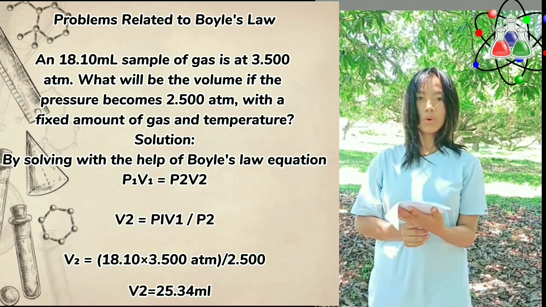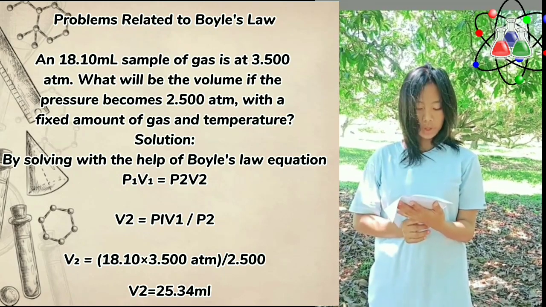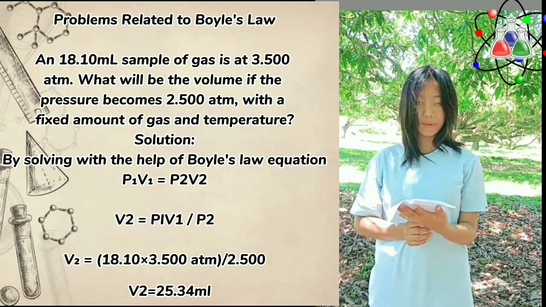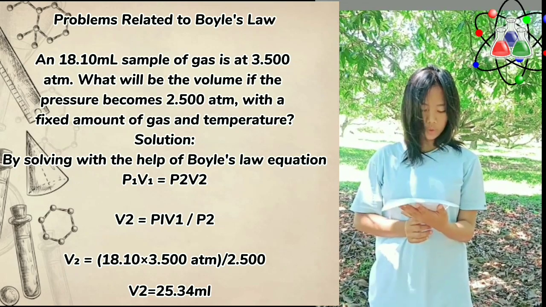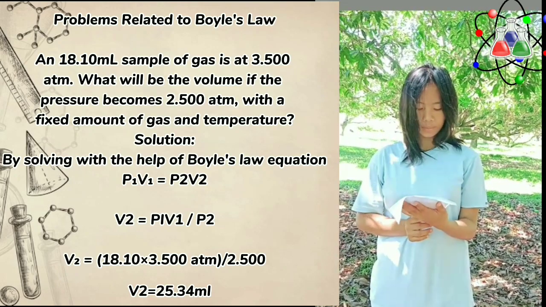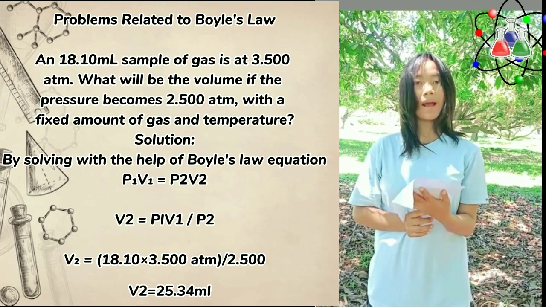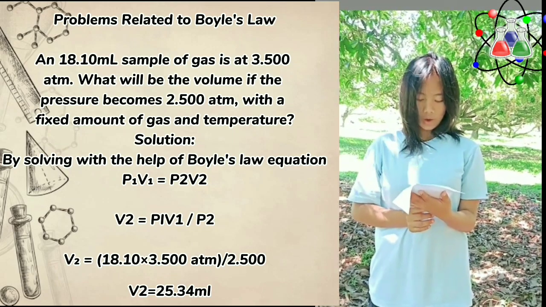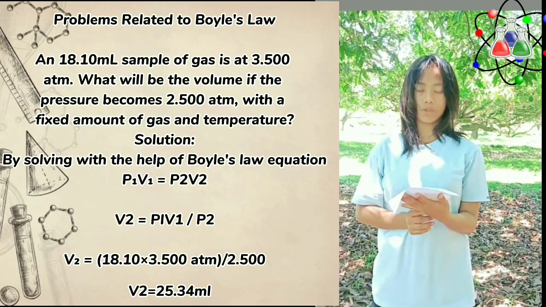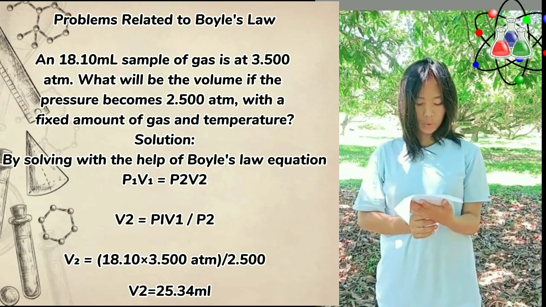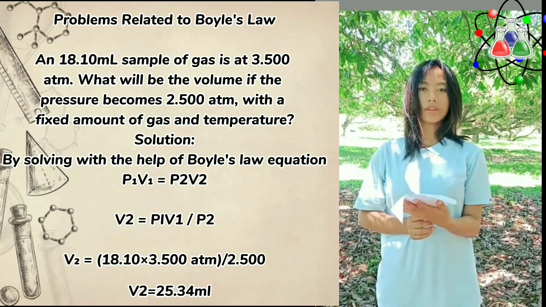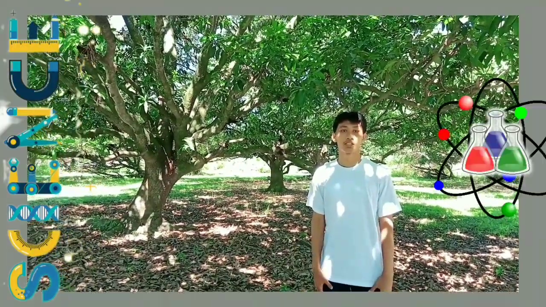V2 equals P1V1 over P2. V2 equals 18.10 multiplied by 3.500 atmosphere over 2.500 atmosphere. V2 equals 25.34 ml.